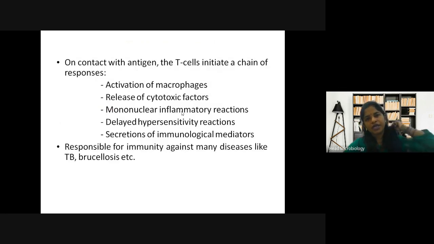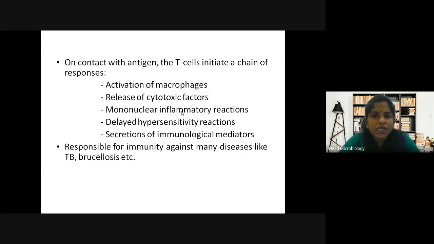Now, on contact with antigen, the T cells initiate a chain of responses. That includes activation of macrophages, release of cytotoxic factors, mononuclear inflammatory reactions, delayed hypersensitivity reaction, and secretion of immunological mediators.